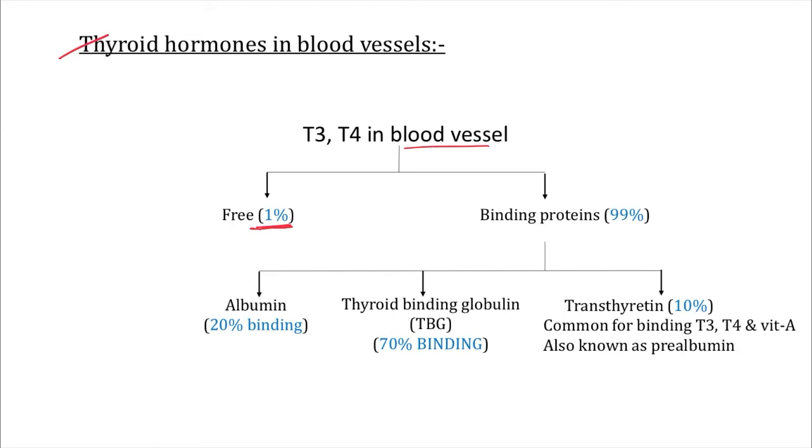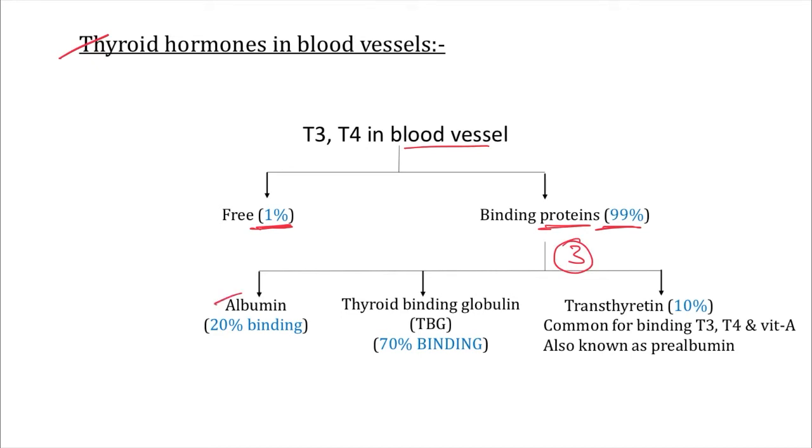The rest, 99% of hormone, binds with proteins known as binding proteins, and is known as bound hormone, the bound form of thyroid hormone. So what are those proteins which bind the hormone? They are 3 in number. The first one is albumin.